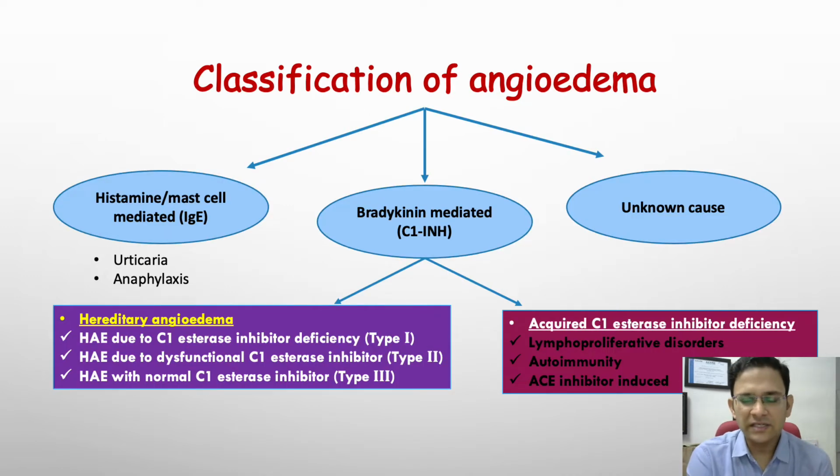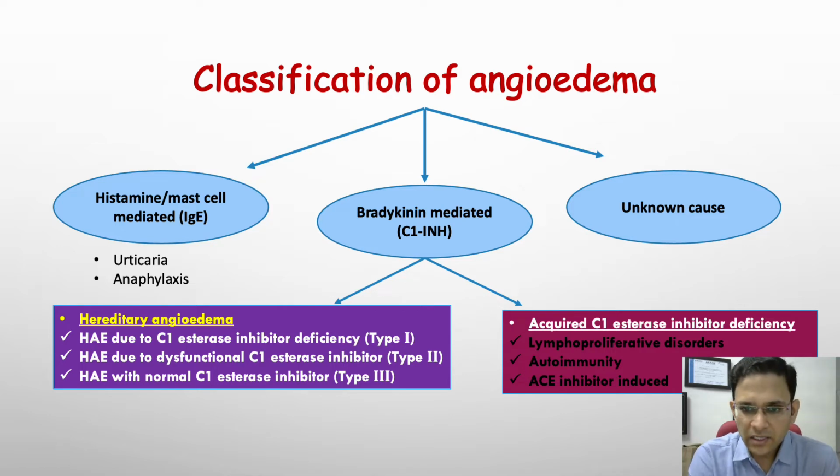So how do we classify angioedema? The first is mast cell or histamine-mediated angioedema, which is much more common than the bradykinin-mediated or hereditary angioedema. Then there are certain causes that are still not identified. Hereditary angioedema can be classified into three types, and I'll come to that in a minute.